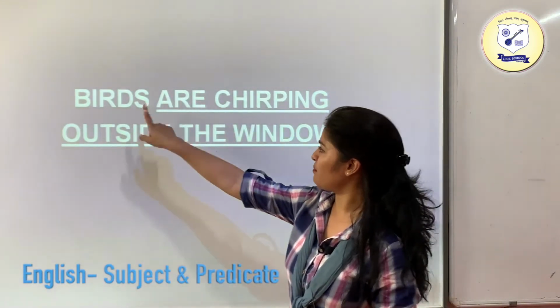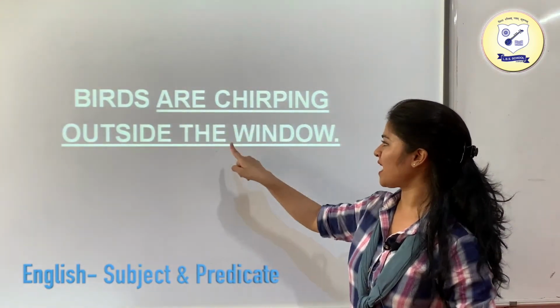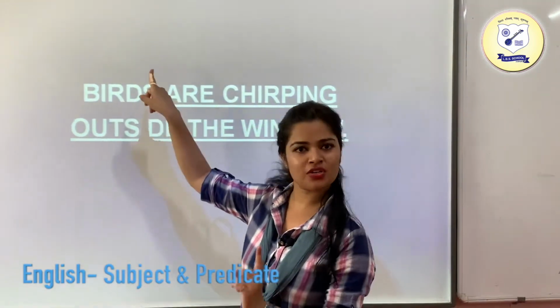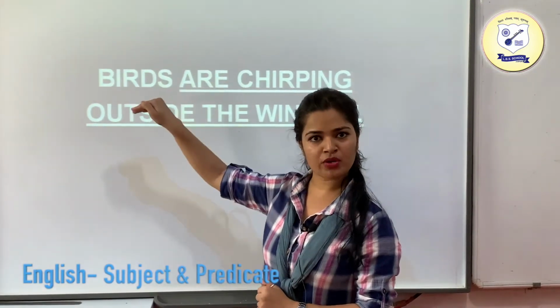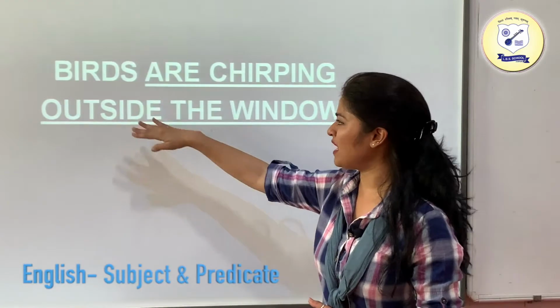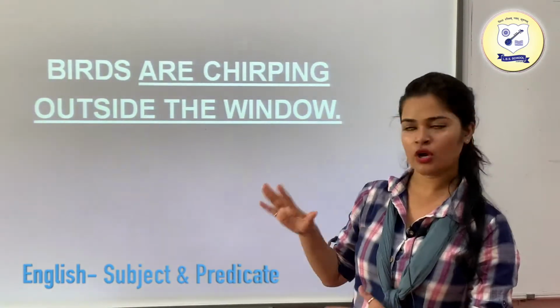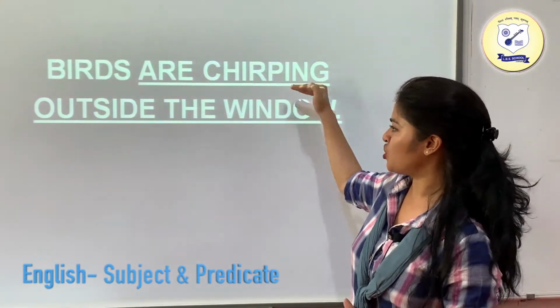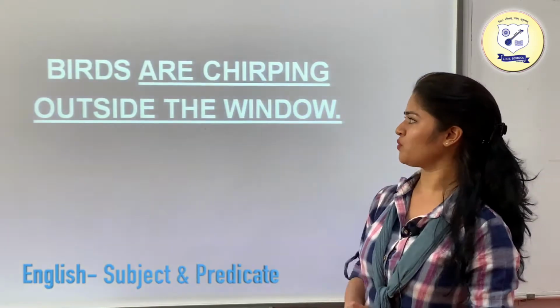Similarly, we have: birds are chirping outside the window. Here birds is the subject, since we are talking about it. The remaining part of the sentence is the predicate, which is are chirping outside the window.